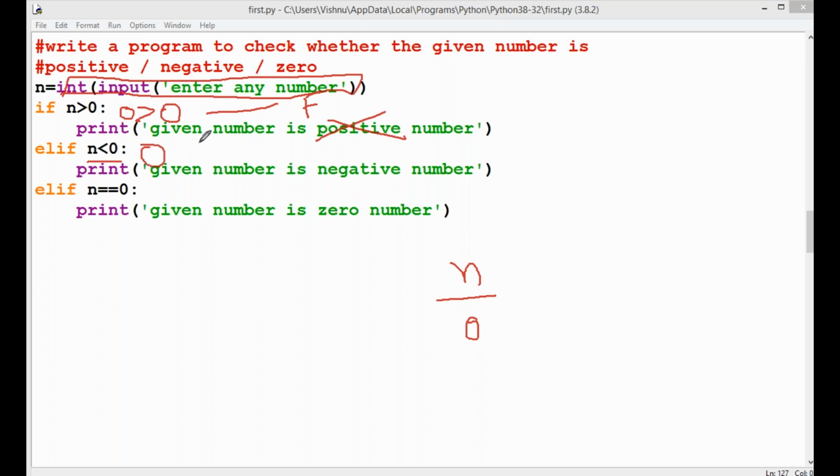Your entered number 0 is less than 0? This condition is false. Then execute immediately this statement. Okay. Given number is 0 number.